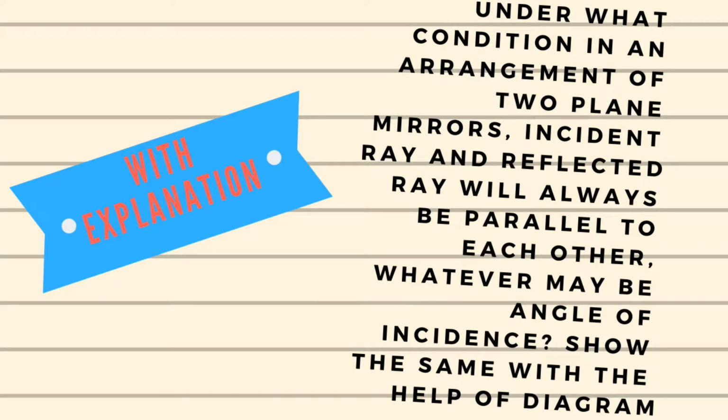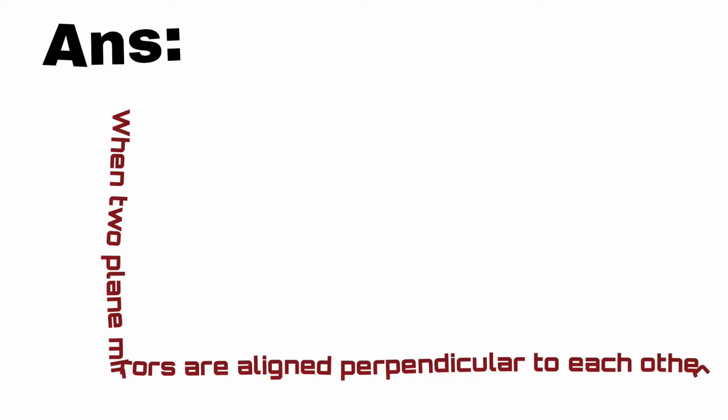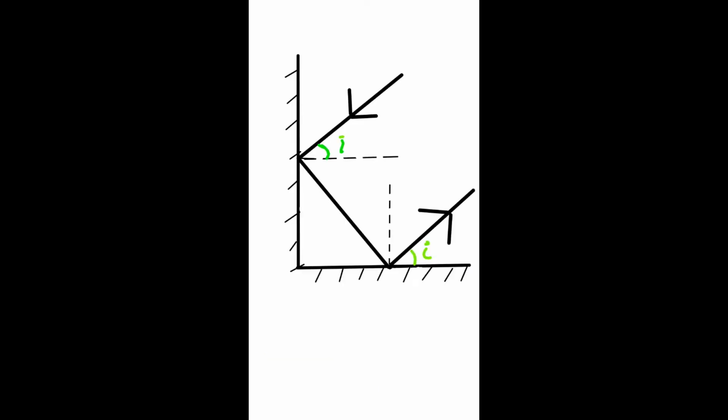Under what condition in an arrangement of two plane mirrors will the incident ray and reflected ray always be parallel to each other? The answer is when two plane mirrors are aligned perpendicular to each other. Here's the diagram to show the arrangement.